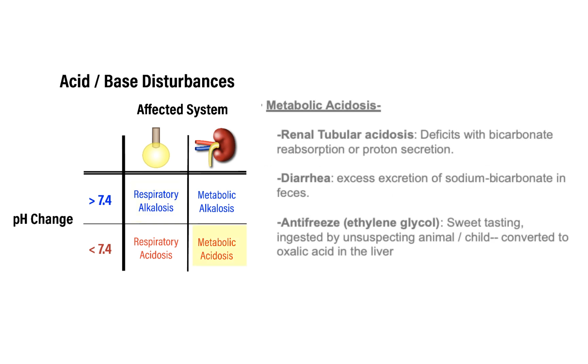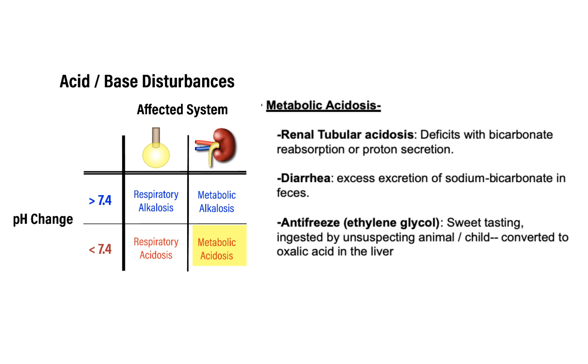Metabolic acidosis, there's a variety of causes that fall under this category of pH disturbance. The examples are renal tubular acidosis. This can be impairments in bicarbonate reabsorption or proton secretion, so the kidneys are unable to modulate extracellular pH appropriately. Diarrhea, resulting in excess excretion of sodium bicarbonate. That loss of bicarbonate, which is a base, causes the extracellular fluid to become more acidic.